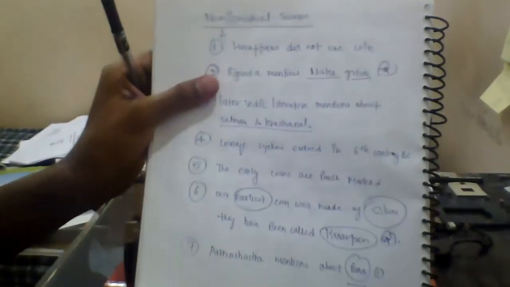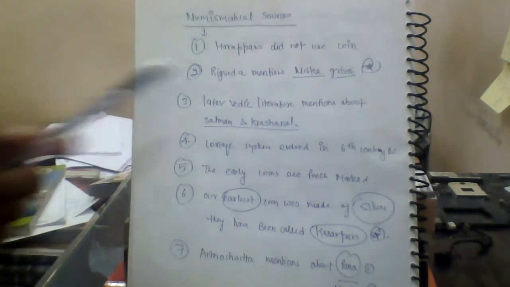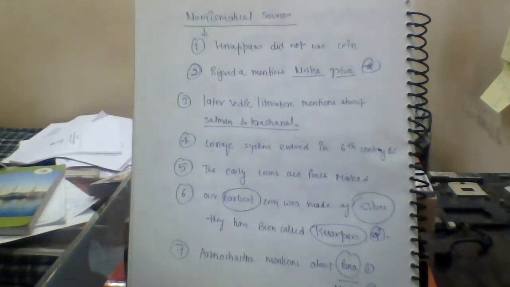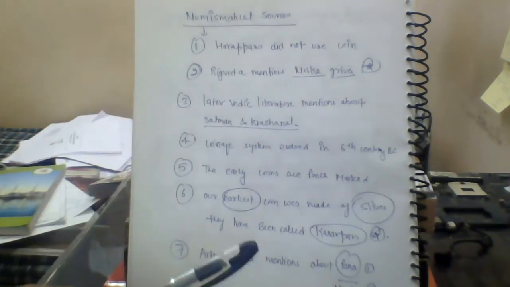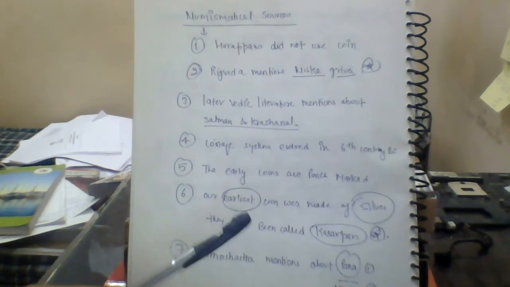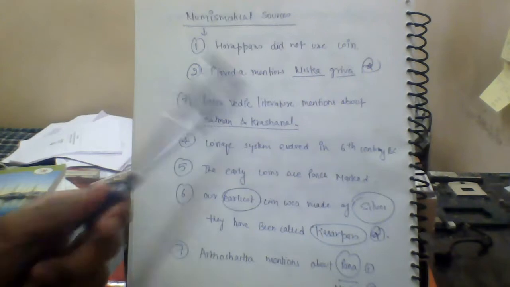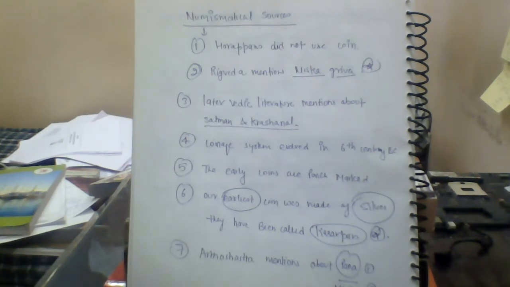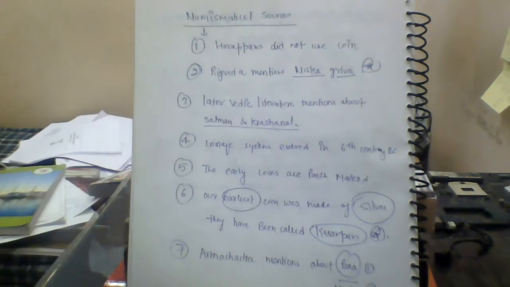Then numismatic sources, as I earlier told you, these are the things that you have to remember. These are very important. Harappans did not use coins. As I told you, the first coins appeared in the late 7th century BC.